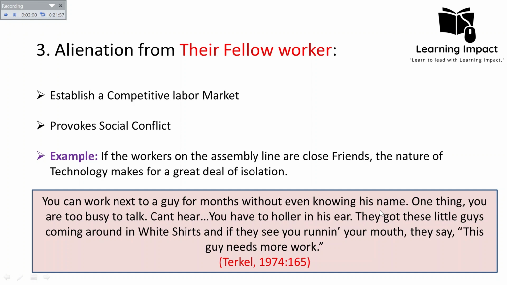It means everyone is busy in their own world, there is less social cohesion, less social interaction, everyone is too busy. But if some people gossip with each other, the factory owners, the industrialists in white shirts, will come around, and if they see you running your mouth, they will say this guy needs more work. So they will try their best to keep you engaged in work, so that all the workers have minimum social interaction with each other, and in that way they are alienated from their fellow workers.